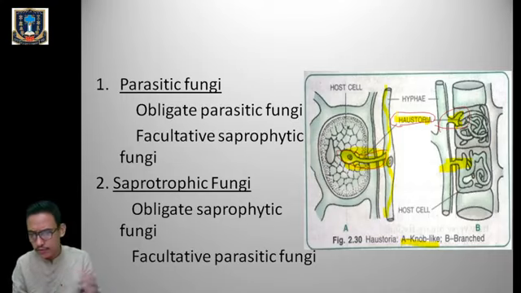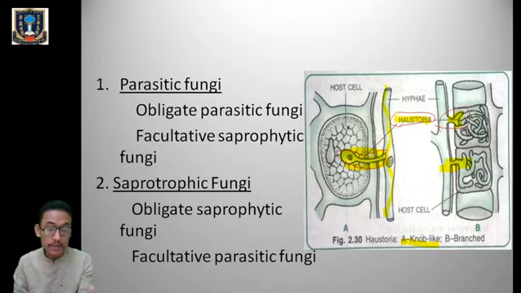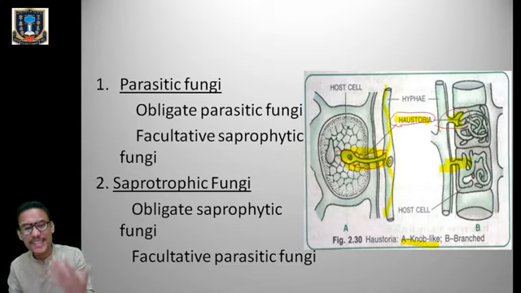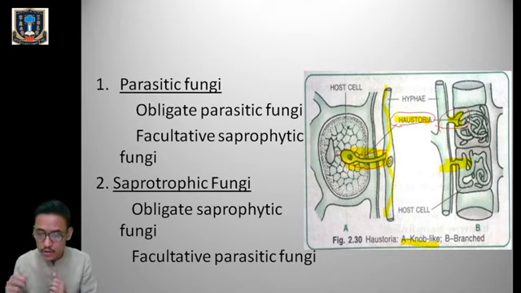So obligate saprophytic fungi will just obtain food materials from the dead remains of plants and animals, from the organic remains. Clear? But facultative parasitic means though they are saprophytic, they can also live parasitically in nature. So these are the parasitic mode of nutrition and the saprophytic mode of nutrition. But we learned that there are certain fungi which can also occur symbiotically.